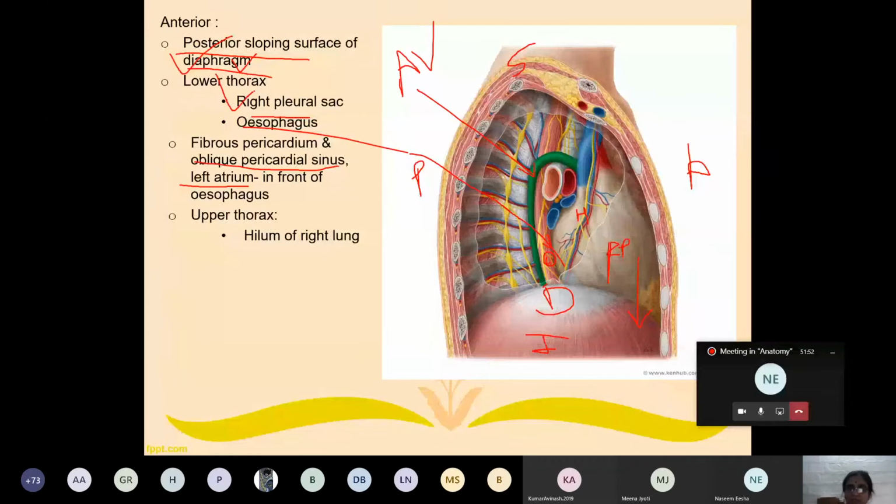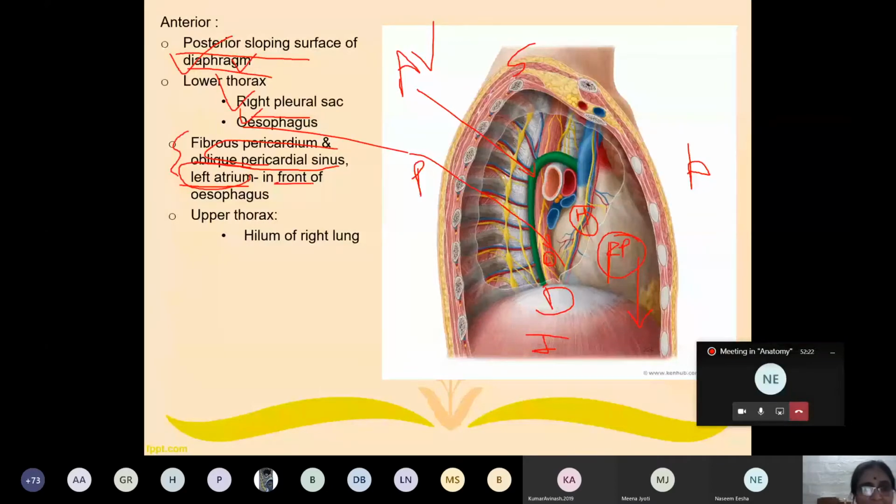More anterior to the esophagus, what are the structures? You should know this orientation. They are the fibrous pericardium and the serous pericardium enclosing the heart. Which pericardial sinus, my dear student? Oblique pericardial sinus. And which exact part of the heart is related here? That is the left atrium. All these structures lie in front of the esophagus.